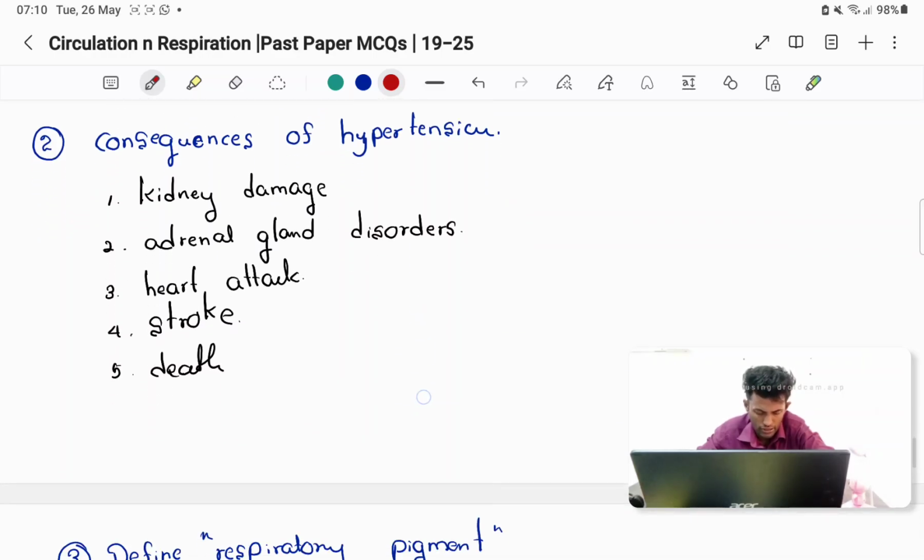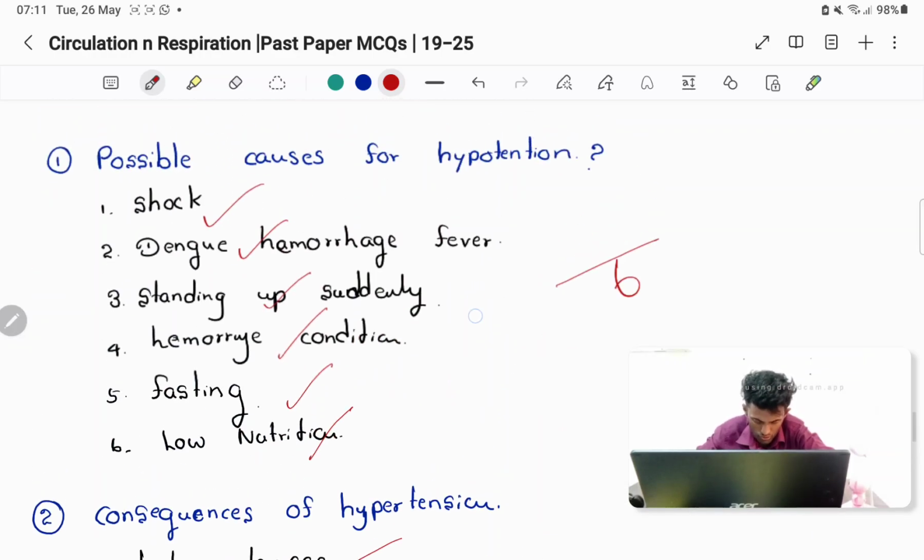Okay, so these are the consequences of hypertension. One is kidney damage. Kidney damage can occur with long-term, prolonged hypertension without any proper treatment. Adrenal gland disorders can occur. Those we can discuss at university level, but here there is no need to know what the adrenal gland disorders are. Heart attack can happen, stroke can happen, finally death can happen, right? So here also there are 5 points, right? How many points did you write?